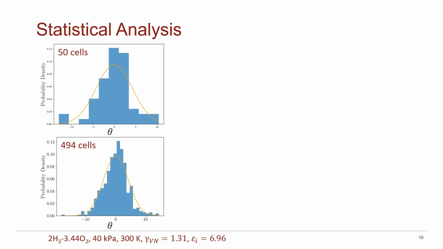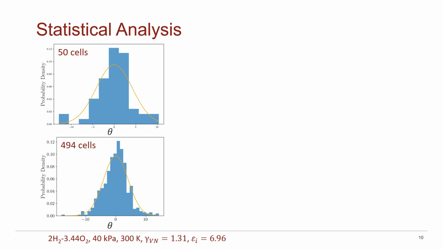The top plot shows the probability density of an original measurement for a total of 50 cells across 2 successful experiments. The bottom plot shows measurements done for 7 additional soot foils from additional experiments using the same mixture, now for 494 cells in total. We can see by comparing these two plots that a significant increase in the number of measurements gives nearly the same mean and standard deviation.